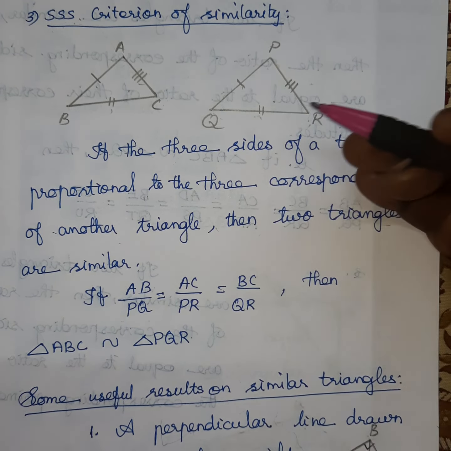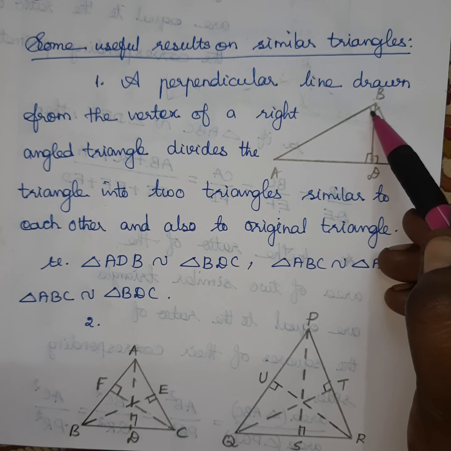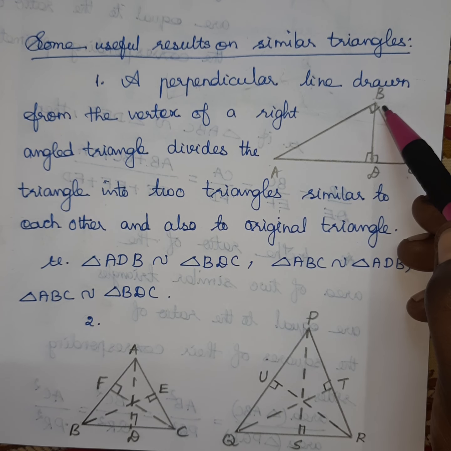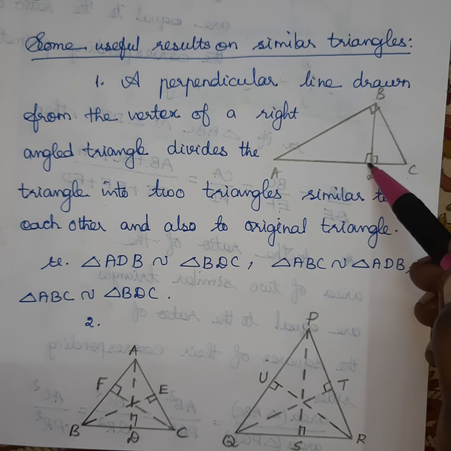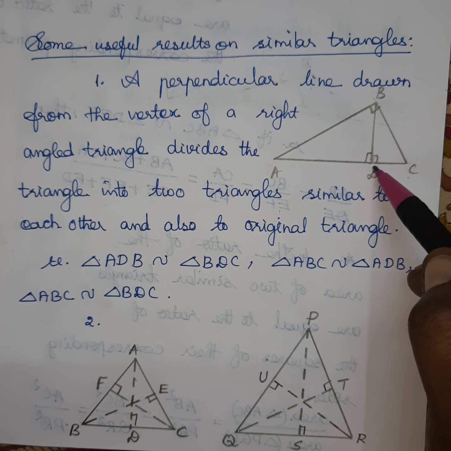Then next we have some results for doing the sums. Let us learn the first result. A perpendicular line drawn from the vertex of a right-angled triangle divides the triangle into two triangles similar to each other and also to the original. You see the right triangle. Here angle B is 90 degrees. ABC is a triangle with angle B 90, so it is a right triangle. From this vertex of the right triangle, we are drawing an altitude, a perpendicular to the opposite side. So here also it makes 90 degrees.